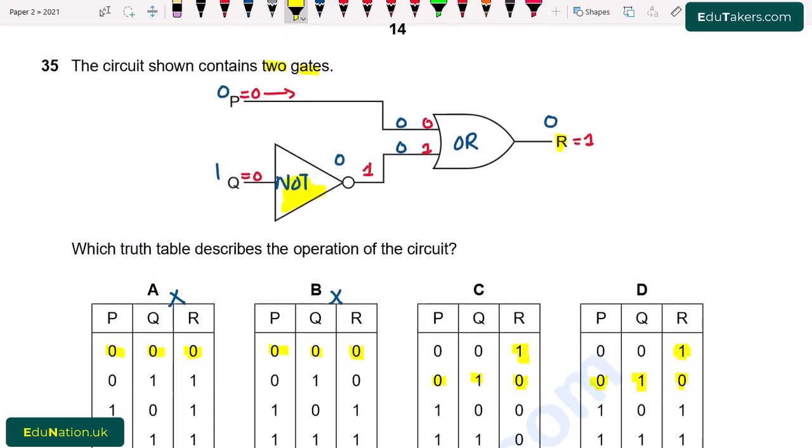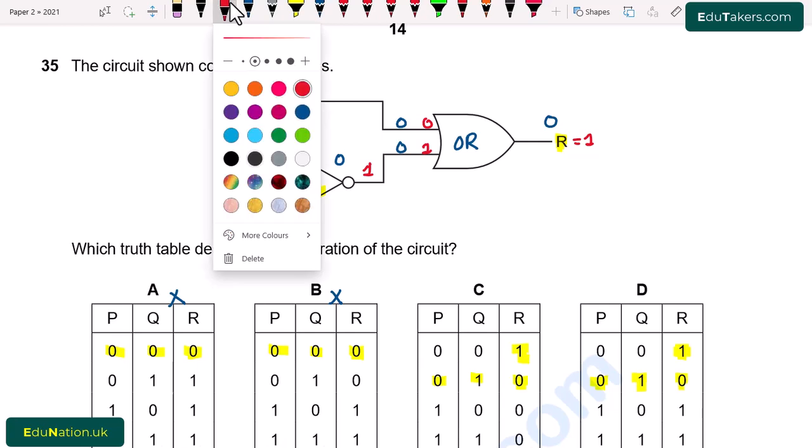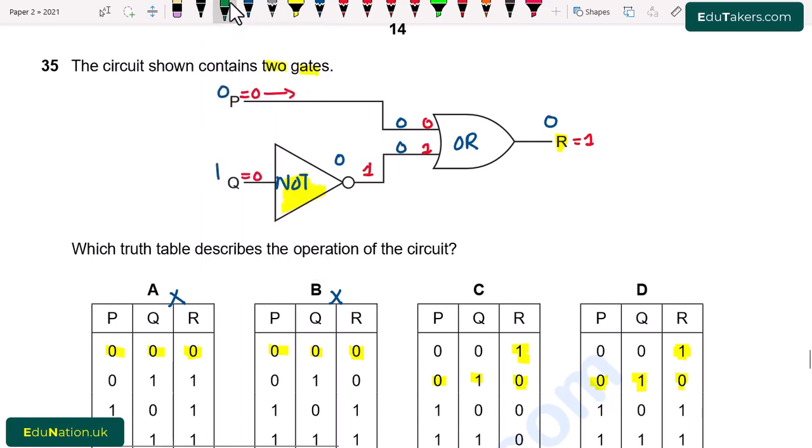Next I check 1 and 0. So here I again use another marker. Here is 1 and 0. 1 comes as it is.